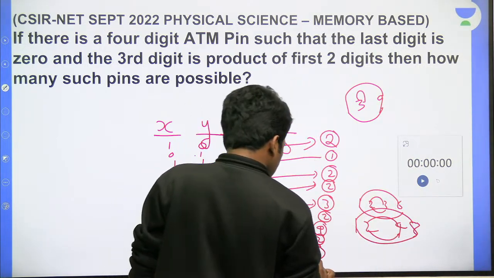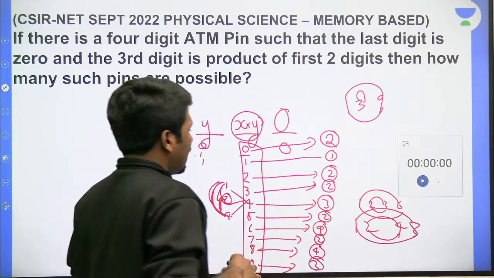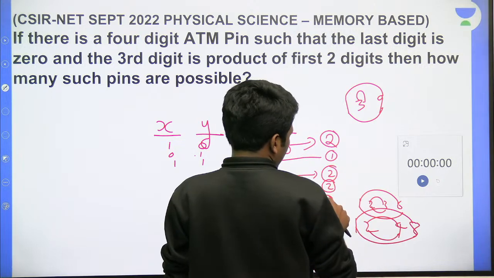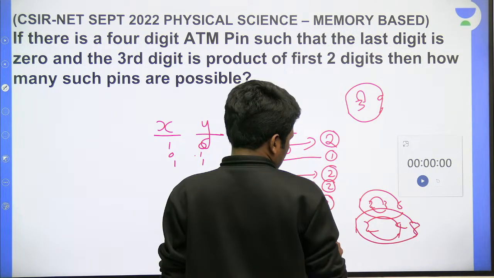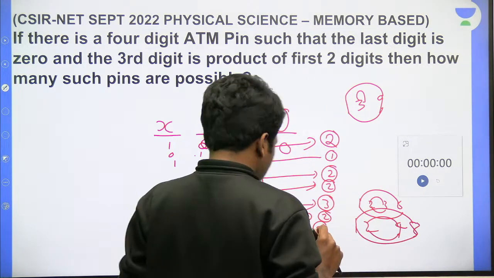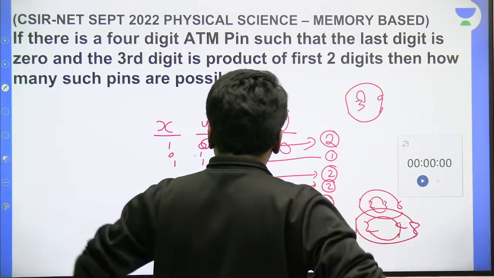So 3 possibilities. Now add all these possibilities, that many ATM pins you can form. 2 plus 1 is 3, 5, 7, 10, 12, 16, 18, 22, 25. Did I miss any possibilities? Please check.